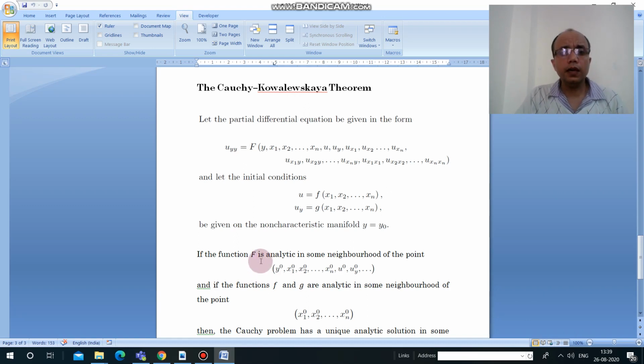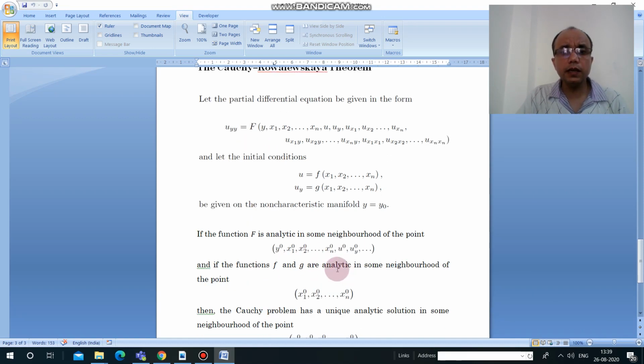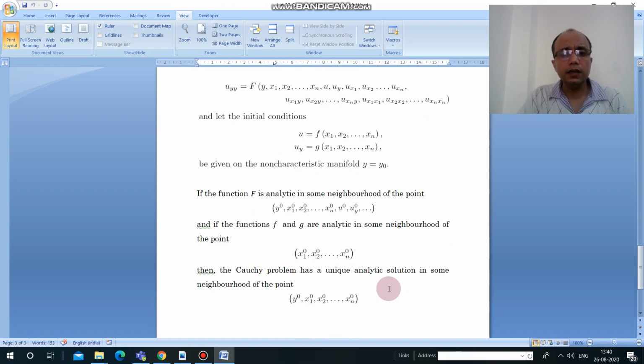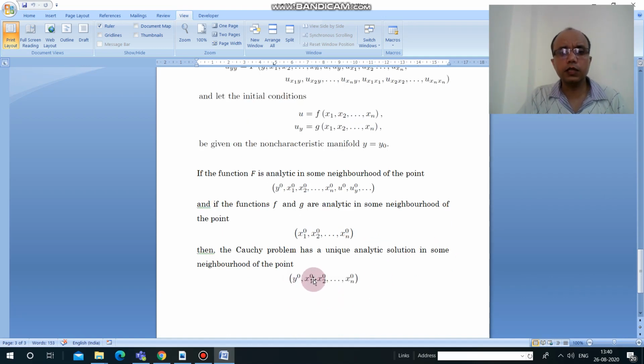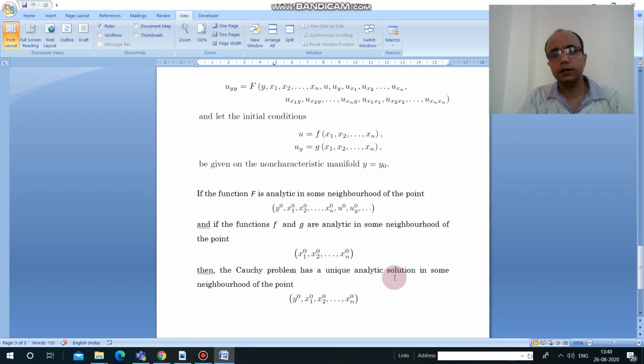So when the derivative of f exists in some neighborhood of these points, and f and g are also analytic in some neighborhood of the points x10, up to xn0, then this Cauchy problem has a unique analytic solution in the neighborhood of y0, x10, up to xn0.